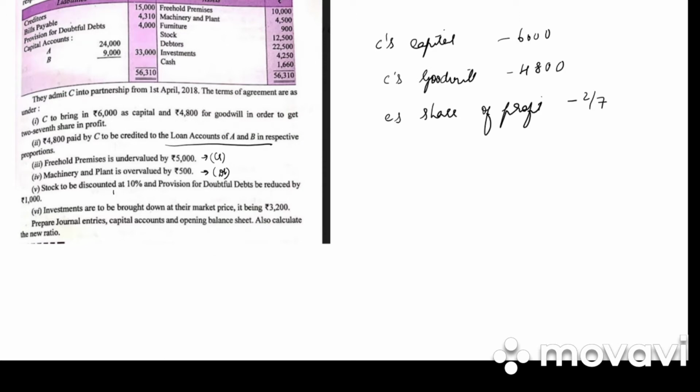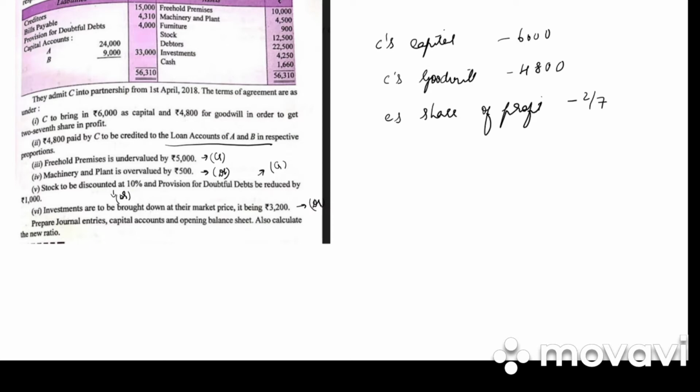Stock to be discounted at 10%. Debit side of revaluation account, and provision of doubtful debts reduced by 1,000. Credit side of revaluation account, as it is a decrease in liability. Investment are to be brought down at their market price being 3,200. So this will be written on the debit side of revaluation account.